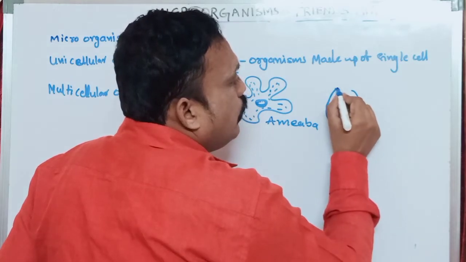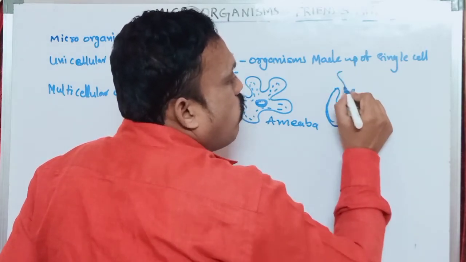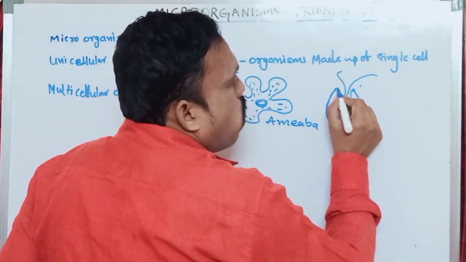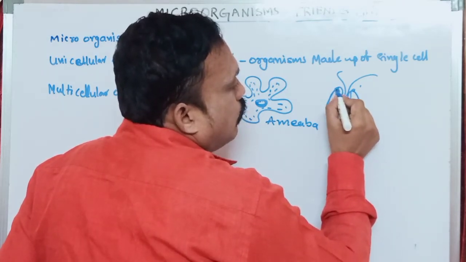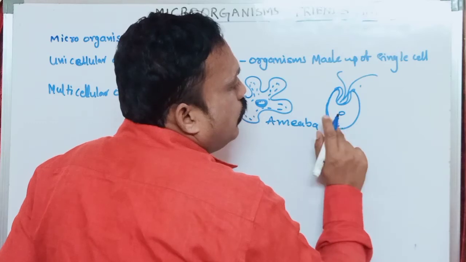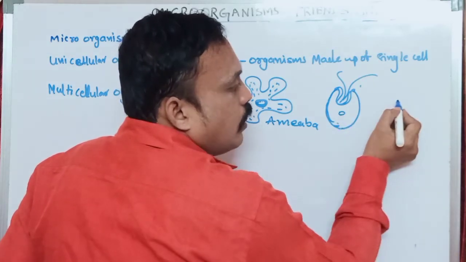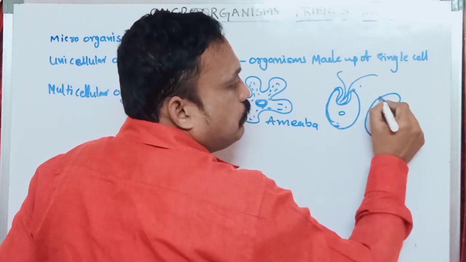And Euglena. Amoeba, Euglena, and Paramecium.